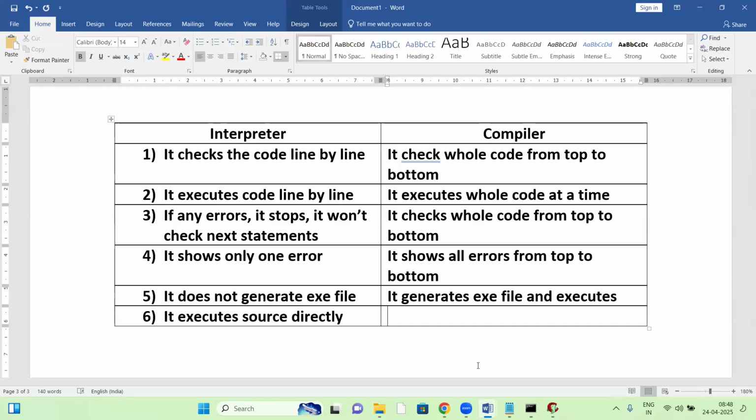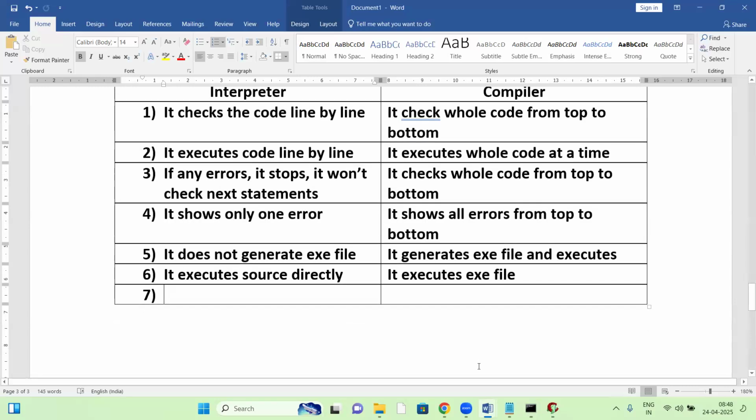But what happens in the compiler? It converts source code to exe format, converting source code to an exe file, and executes the exe file.